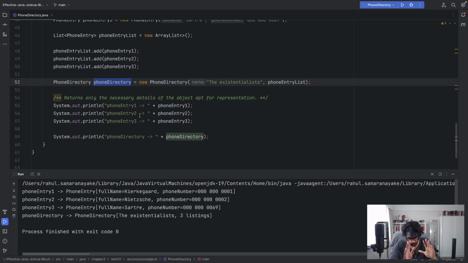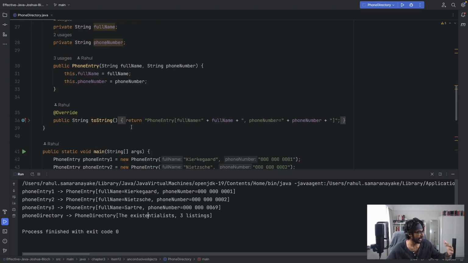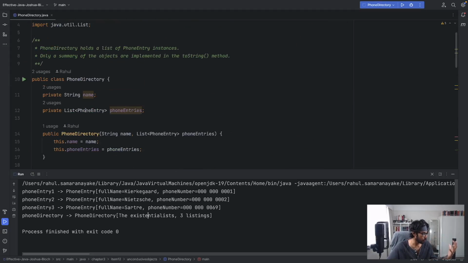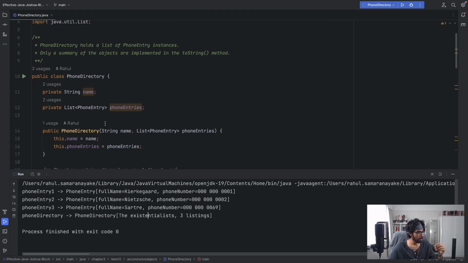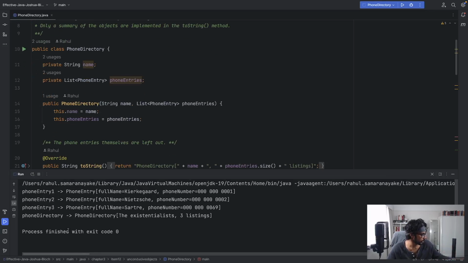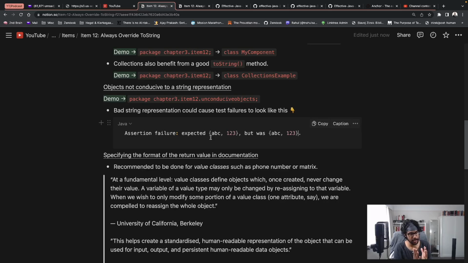It's not always necessary to represent every single thing in a class, especially if there are lists and other components involved in the class. What's important is, as Joshua Bloch states, the string should be self-explanatory. This ToString method that we've overridden in the phone directory class is still something meaningful in comparison to, let's say, a hexadecimal for a client of the phone directory class. So it's still of value. Again, the key term here is meaningful.